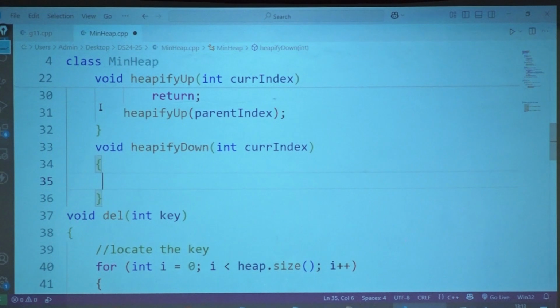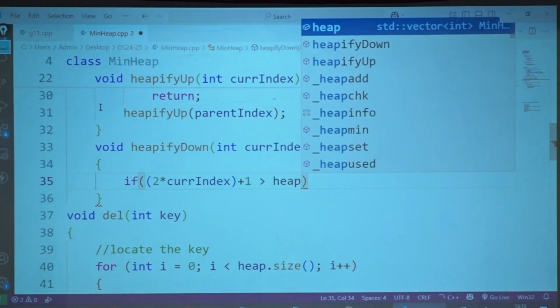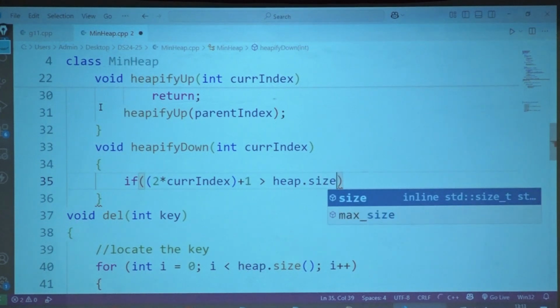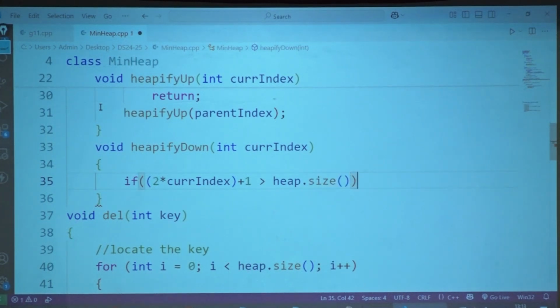Okay. So first I will calculate with my current index. If 2 multiplied by current index plus 1 is greater than, should I say heap size or heap size minus 1?